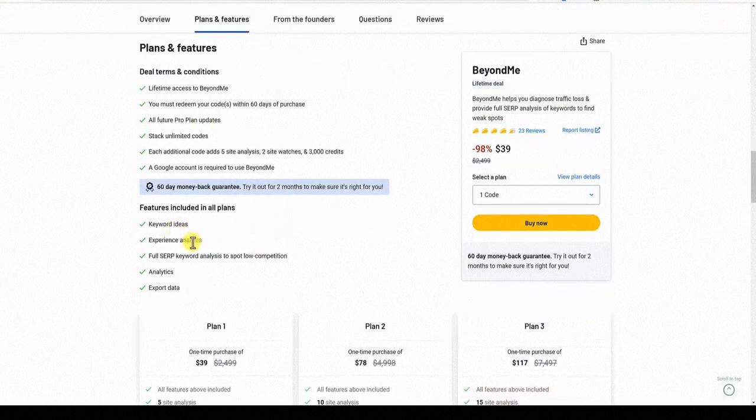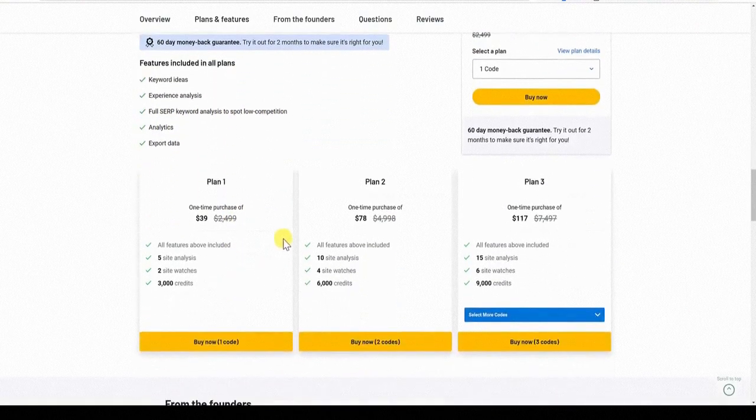You're going to get keyword ideas, experience analysis. I don't know what that means. We'll find out soon enough. Full SERP keyword analysis to spot low competition, analytics, export data. So here are the pricing plans. Plan 1, I'm going to pick up the $39 plan. I'm not sure what the 3,000 credits is. I think that's the keyword lookups, right? So for keyword lookups you're going to get 3,000 credits, I believe, 2 site watches, and 5 site analysis.